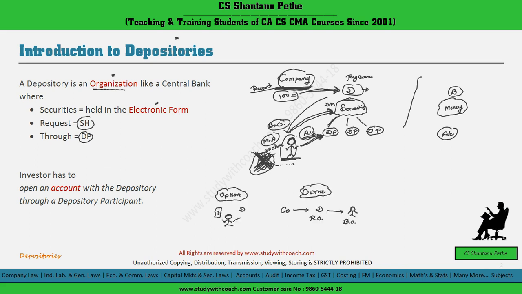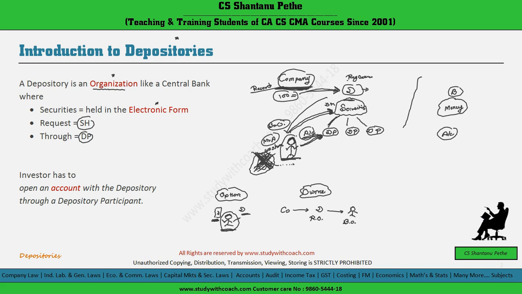Now there are certain important things which you must know regarding the depository system. First is the option. The shareholder will have an option whether to hold such security in physical form, that is in the share certificate form, or he wants to hold the security in demat form. So the option lies with the shareholder.